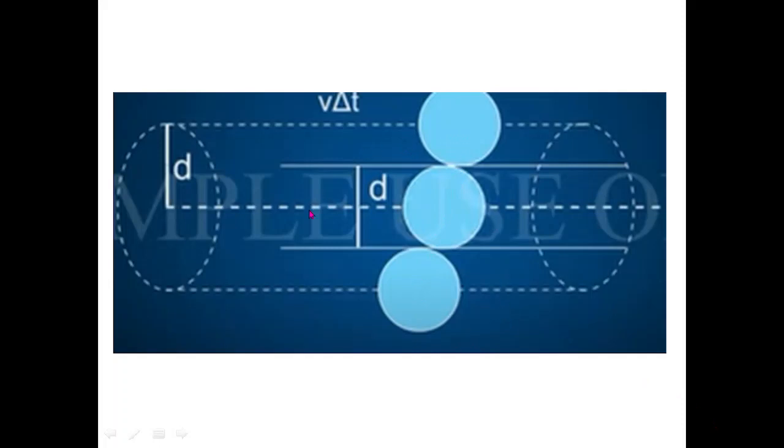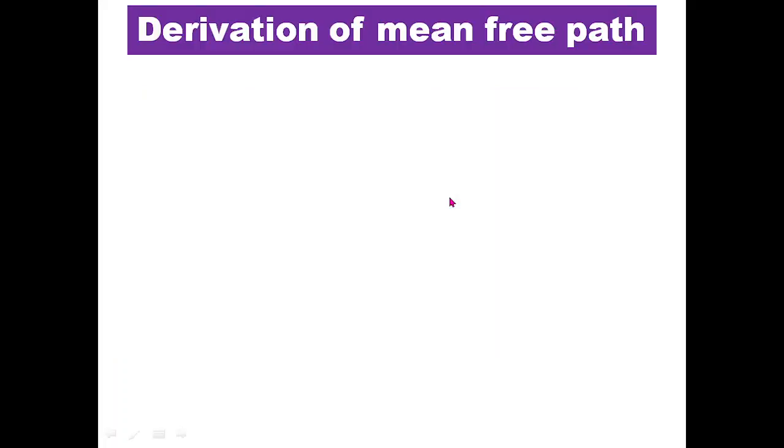So what we have to do? We have to consider a cylindrical area covered by the molecule, which has a diameter equal to 2d. In this cylindrical area, whatever molecules there may be, they will definitely collide with the considered molecule.